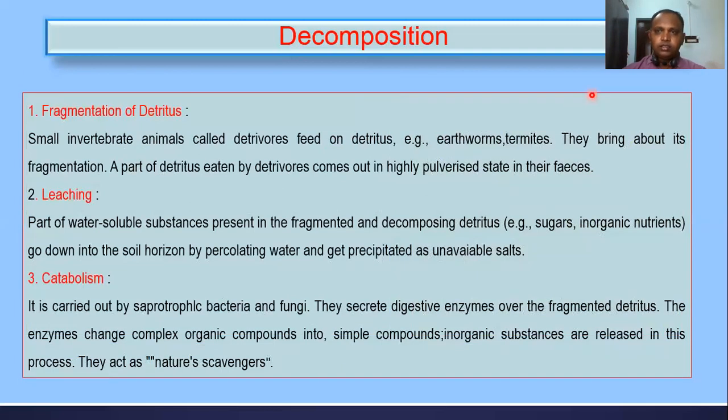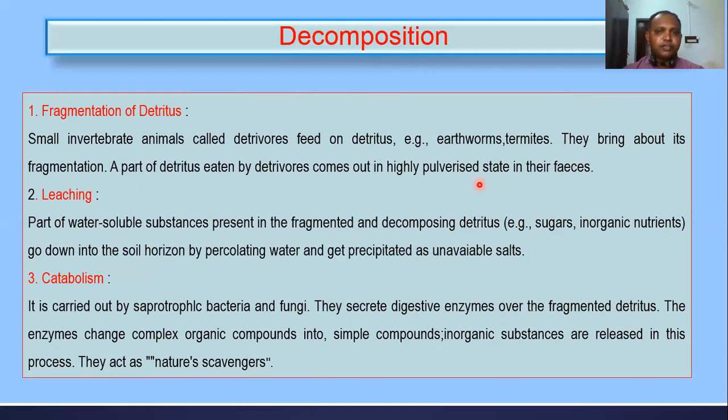So they bring about fragmentation. Fragmentation is the process of conversion of complex organic matter into simple organic matter. This fragmentation is carried out by small invertebrate animals, which you can call detritivores. The part of the detritus eaten by detritivores comes out in a highly pulverized state in their feces. Pulverized means a granulated state, right?